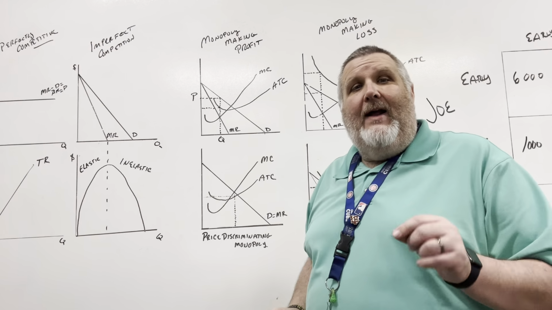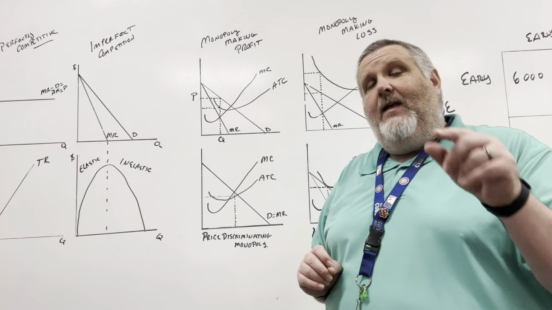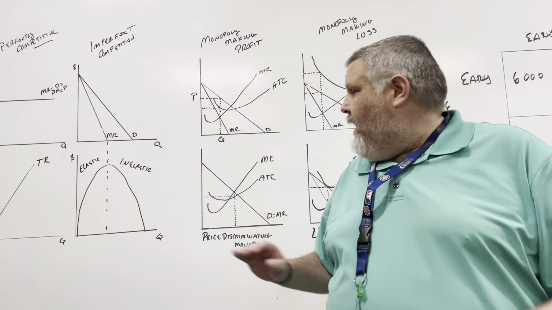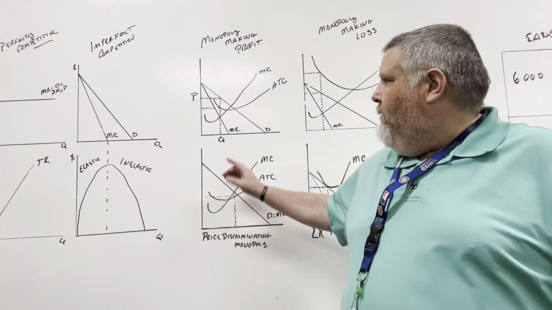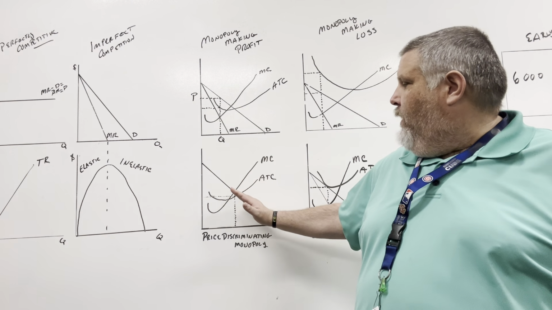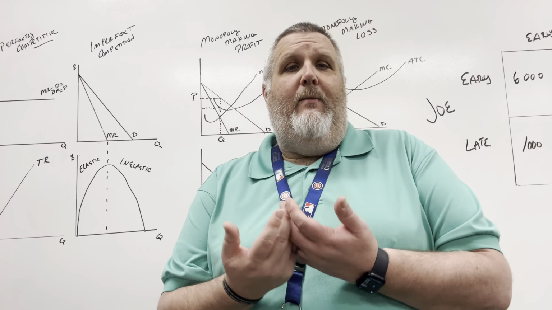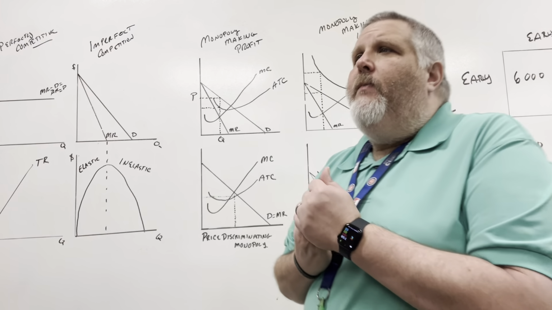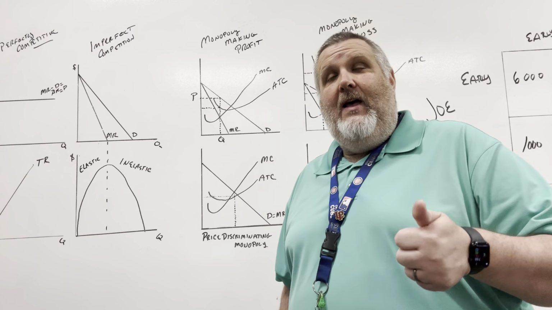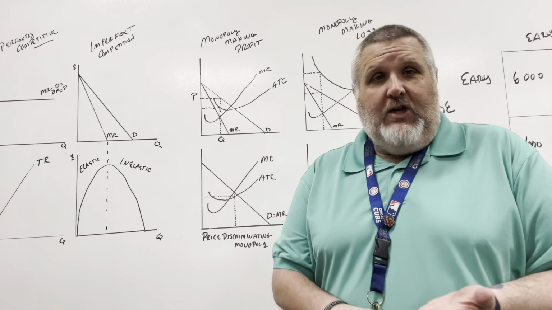But if we can price discriminate, that means if we can find a way to get that guy to pay 10, get the other guy to pay 9, get the next guy to pay 8, we can eliminate that marginal revenue loss, that inefficiency, and bring it all the way back up to the demand curve. So how do we price discriminate? Well, we need to figure out who has an elastic demand and charge them a different price than who has an inelastic demand. Now we see this all the time.